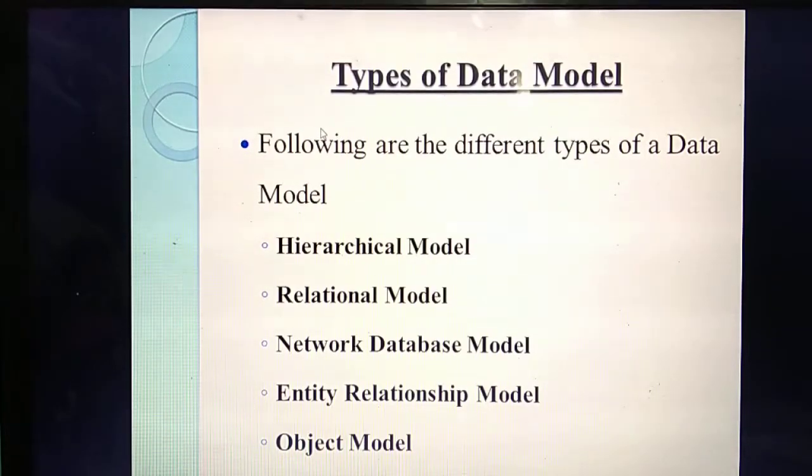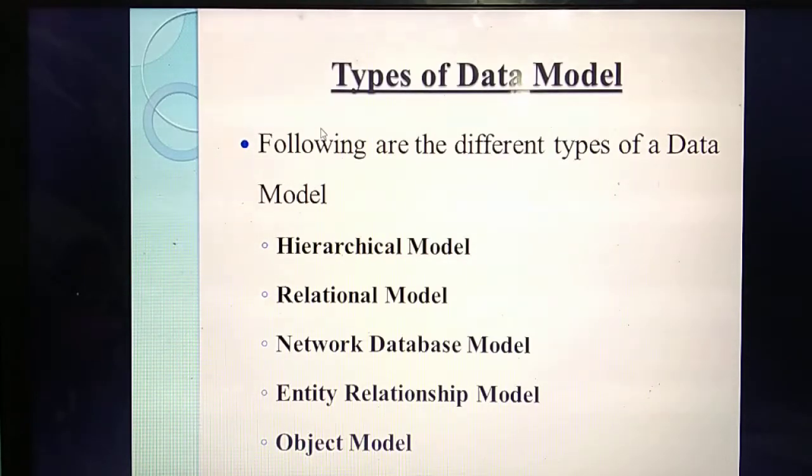Next we are going to study about types of data model. There are totally 5 types of data model. How many types of data models are there totally? 5 types. First one is hierarchical model. Second one is relational model. Third one is network database model. Fourth one is entity relationship model. Fifth one is object model. Please study.